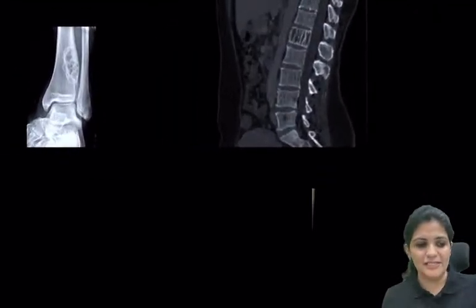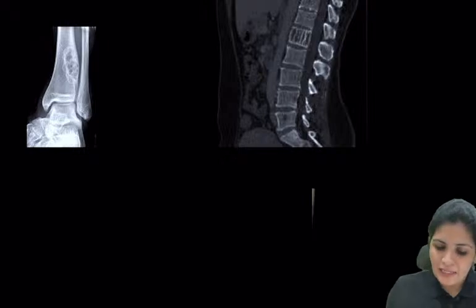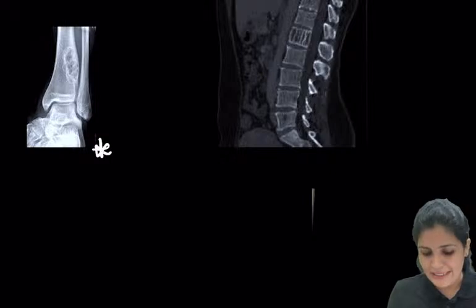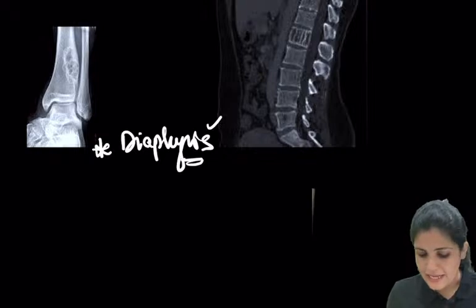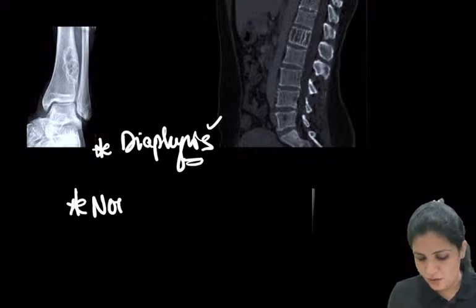Okay, now what is this? This is a very simple thing, but we usually don't see, or we usually don't remember. So this is nothing but a condition of the physis, right? And this is a non-ossifying fibroma.